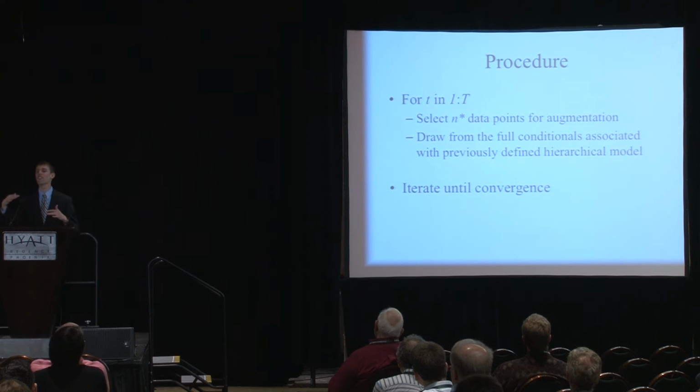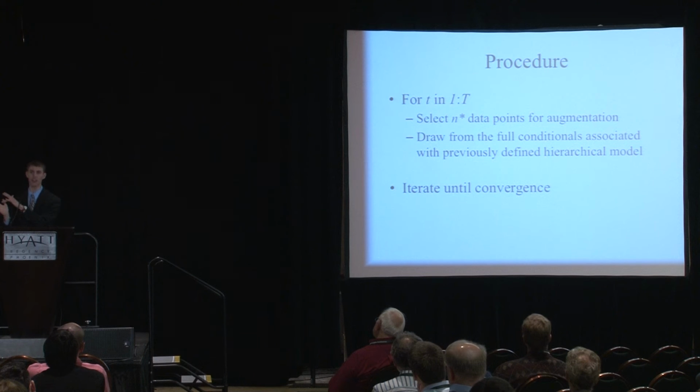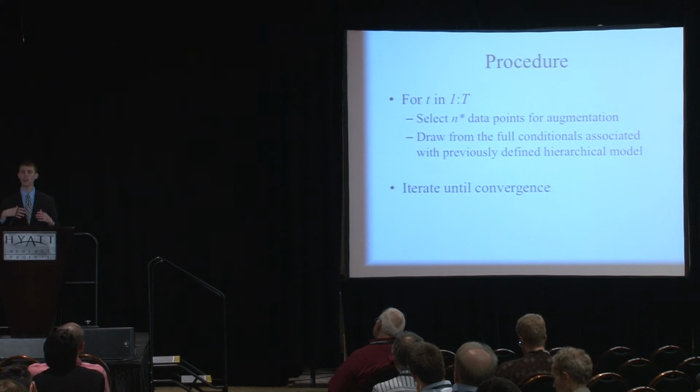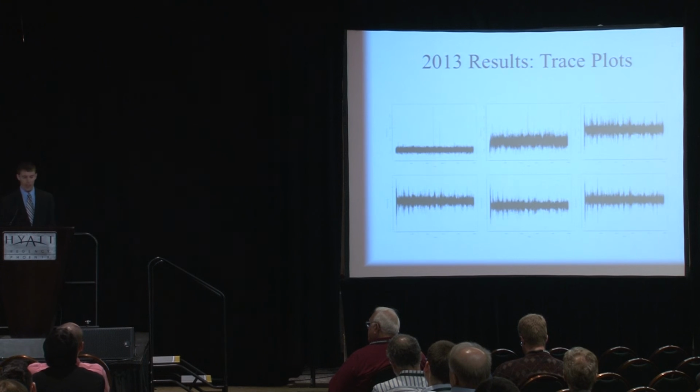So at each iteration of the sampler, we're going to select n-star data points for augmentation. We do that by using the weights and the method that I described on the last slide. Then we're going to draw from the full conditionals. So we run a single iteration of the Gibbs sampler that we defined from the hierarchical model a few times back. And we keep on iterating that until convergence. For the data set that I've been working with, it burns in pretty darn quickly. I could spend a lot of time talking about that, but I'm stopping myself here.